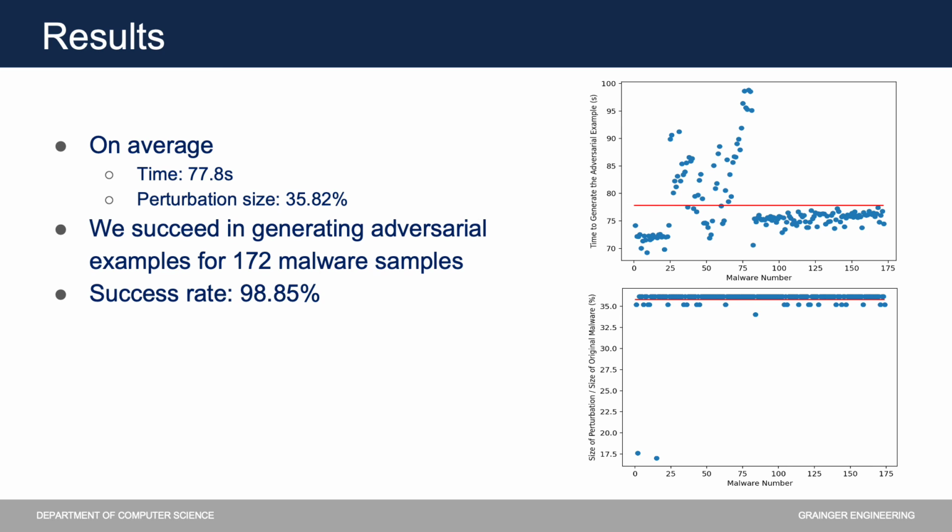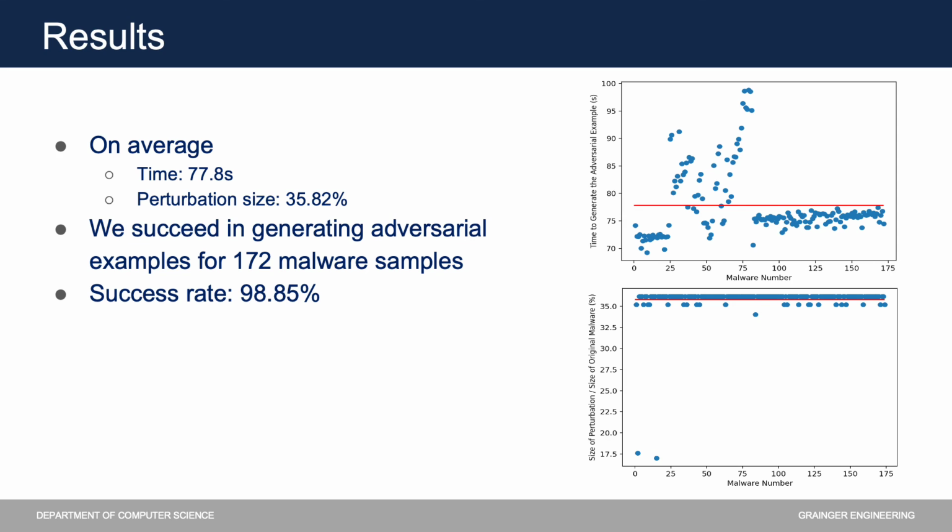All the adversarial examples can be generated within 5 iterations of the Carlini and Wagner attack and adversarial example optimization. The running time to generate the adversarial example is given in the first figure to the right. We found the average time to be 77.8 seconds to generate the adversarial examples for malware samples with around 600 instructions, and the time overhead comes from the adversarial example optimization step. In the second figure, we plot the expansion rate in the malware samples after adding the perturbations. The figure shows that most adversarial examples incur a 35% size overhead.